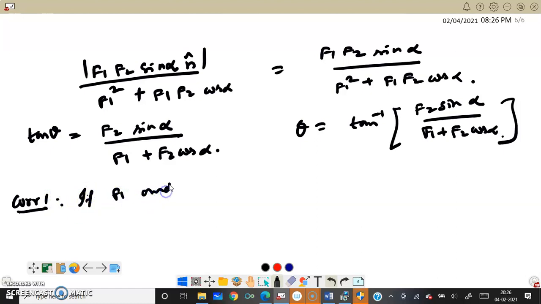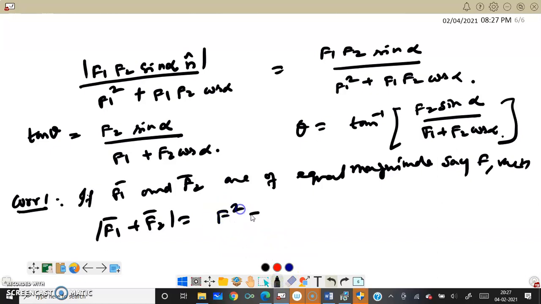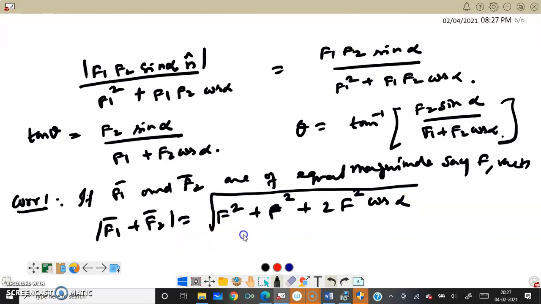If F1 and F2 are of equal magnitude, say F, then modulus of F1 plus F2 equals the square root of F square plus F square plus 2 F1 F2, where F1 into F2 is F square into cos alpha, right?